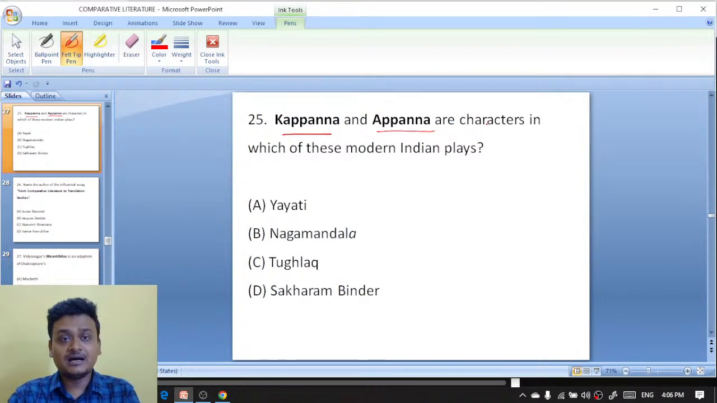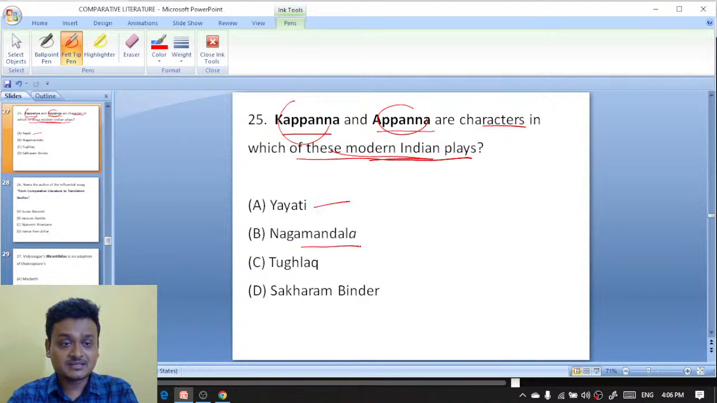Next question. Kapana and Apana are characters in which of these modern Indian plays? Jajati, Naga Mandala, Tughlaq, Sakaram Bindar. So these are characters from Naga Mandala. Naga Mandala is the right answer here.